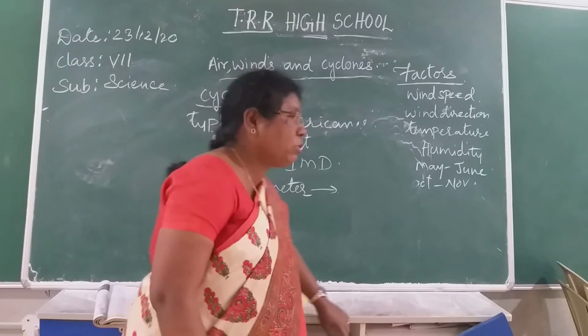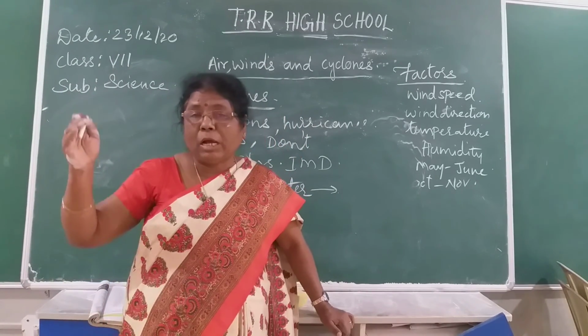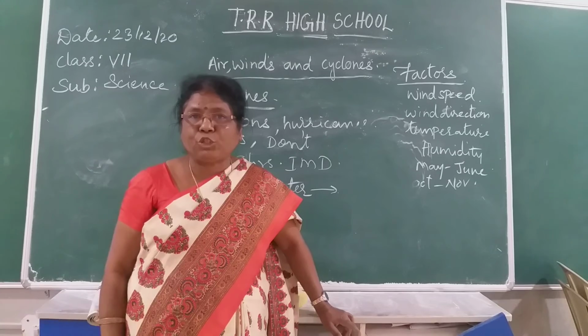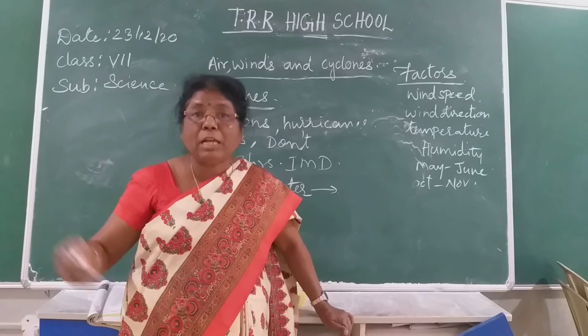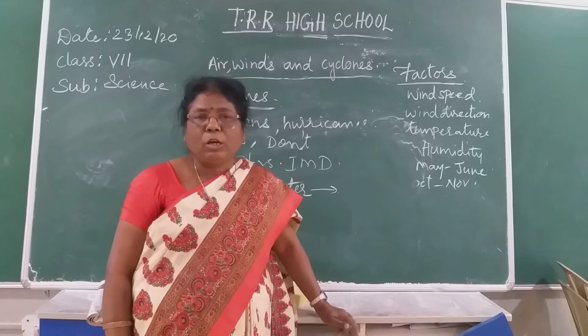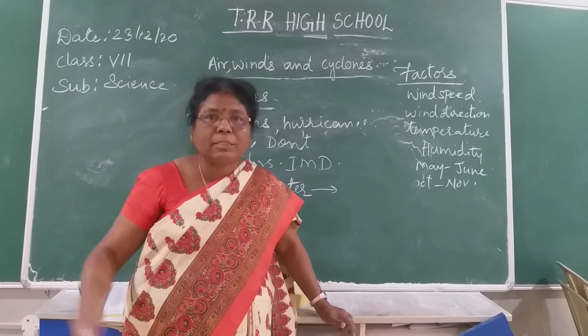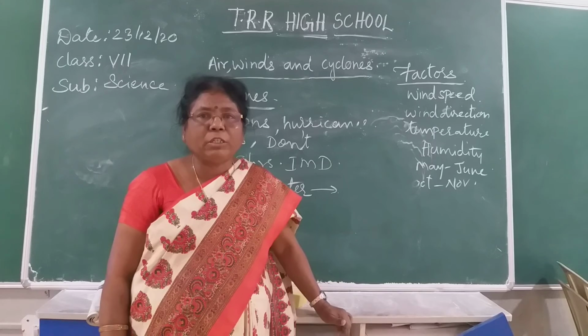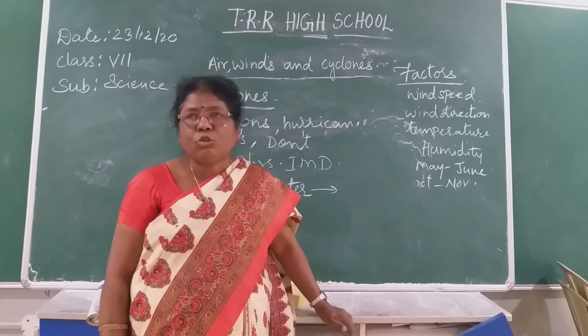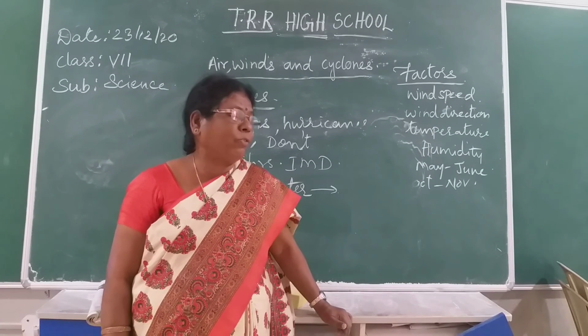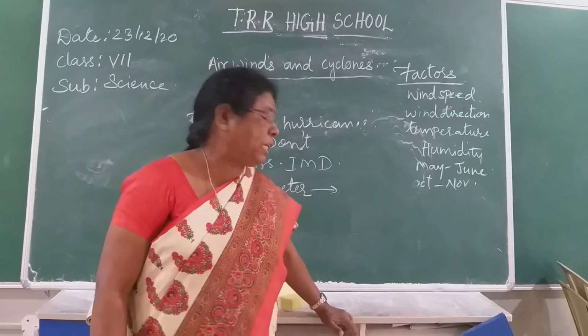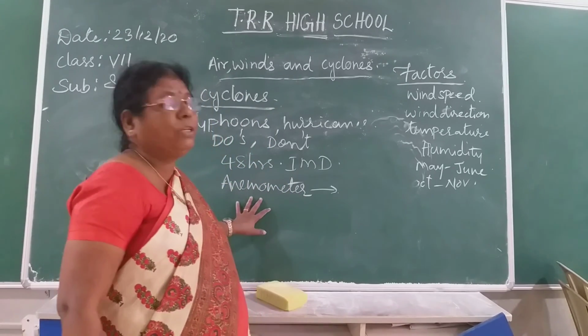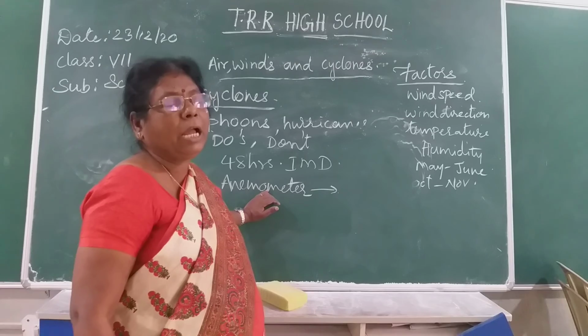So before cyclones occur, the wind will have very high speed, isn't it? The storms will be with high intensity, isn't it? So the speed of the wind will be very high. Wind speed will be measured by using the anemometer.